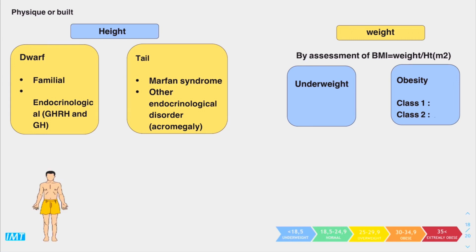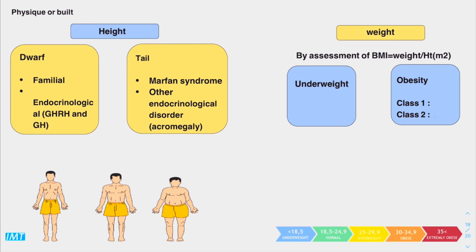You can see here we have three examples. The first one is sthenic, thin, and a little bit tall. The middle one is hypersthenic or muscular. The third one is short and obese.